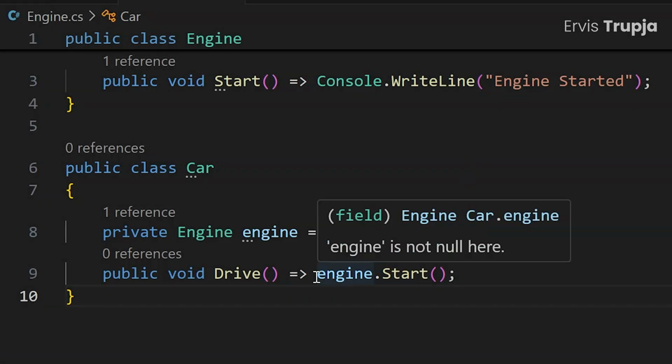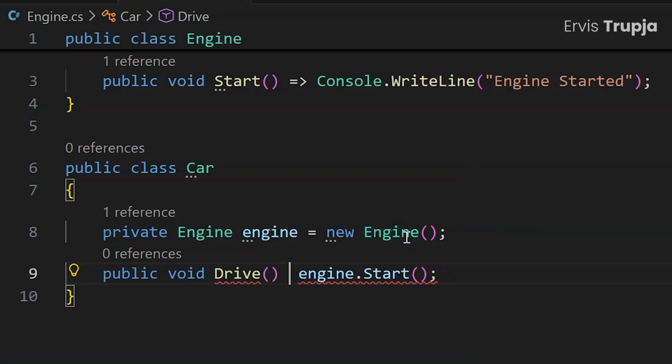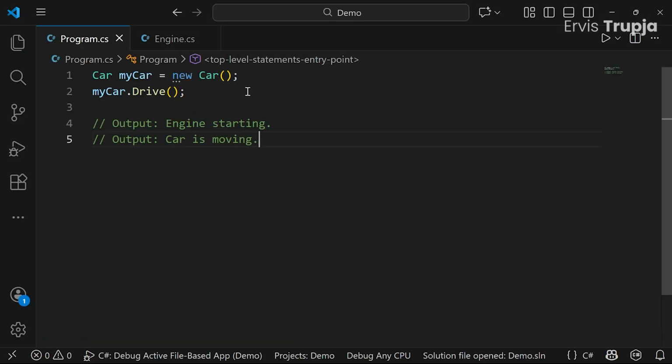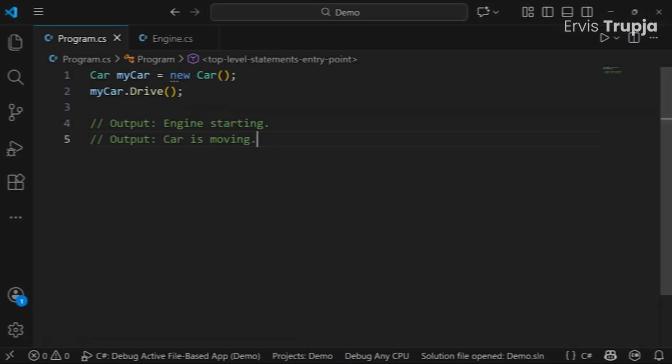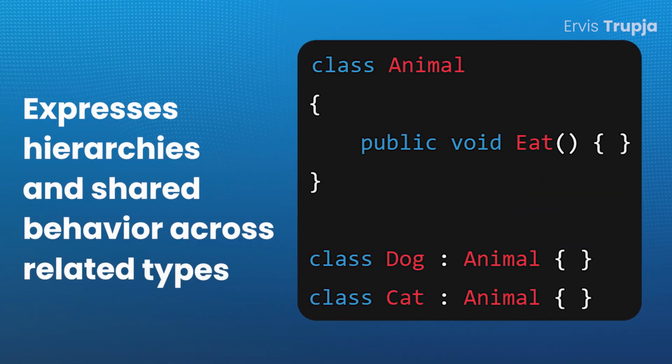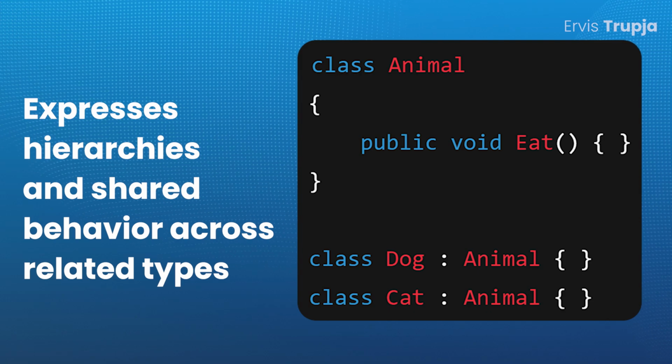Composition is more flexible because you can change the engine at runtime, have multiple engines, or share engines between different cars. You can swap implementations easily without affecting the class hierarchy. Inheritance, on the other hand, is more rigid, but naturally expresses hierarchies and shared behavior across related types.